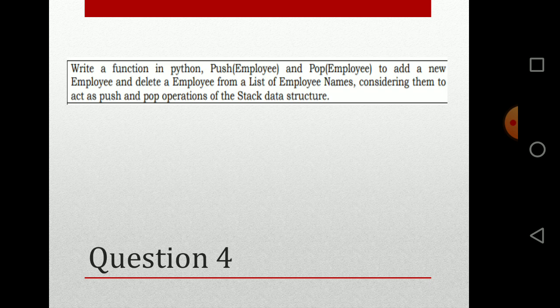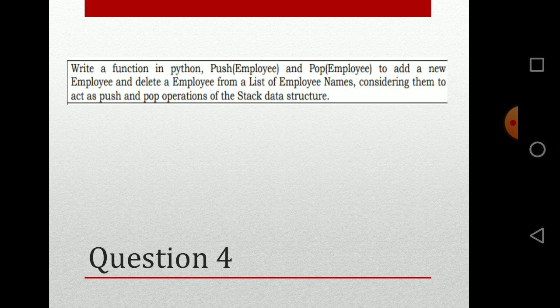You have to write a function in Python, push employee, pop employee, to add a new employee and delete an employee from a list of employee names, considering them to act as push and pop operations on the stack data structure. So here we have learned what push function and pop function are, but consider the stack as a stack of employees, and you have to just rewrite the functions with these terminologies.